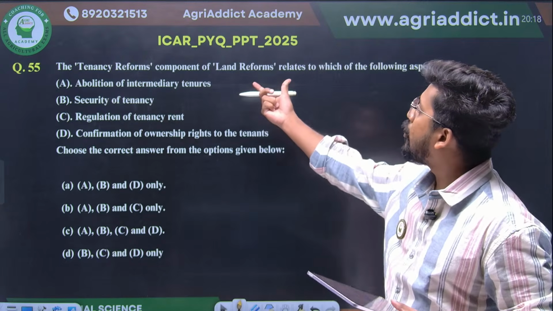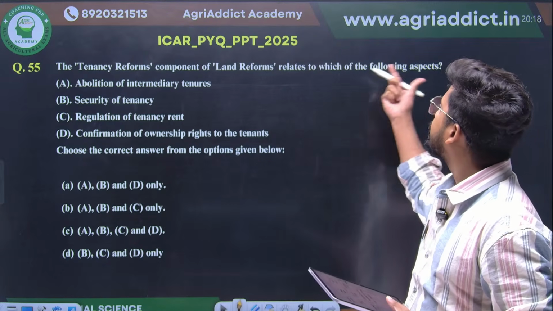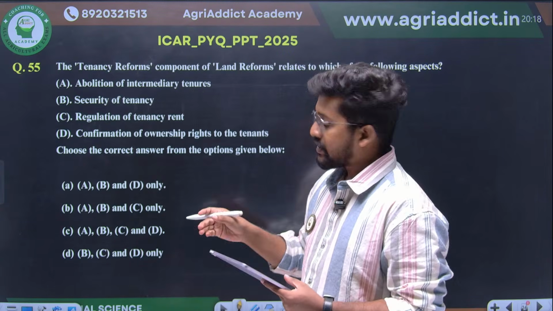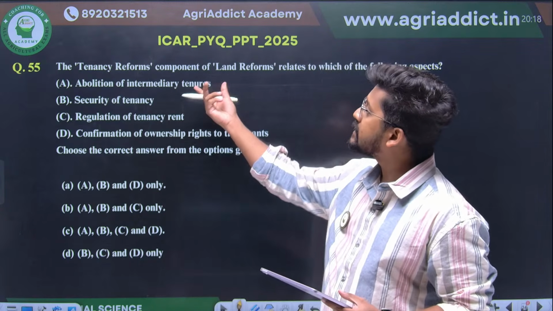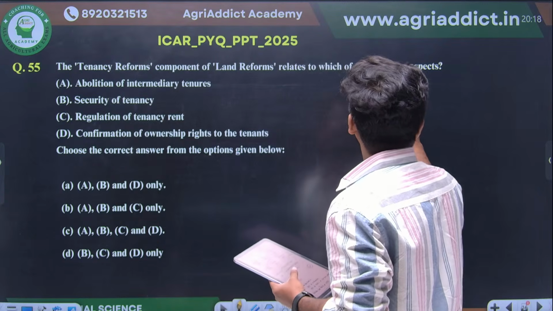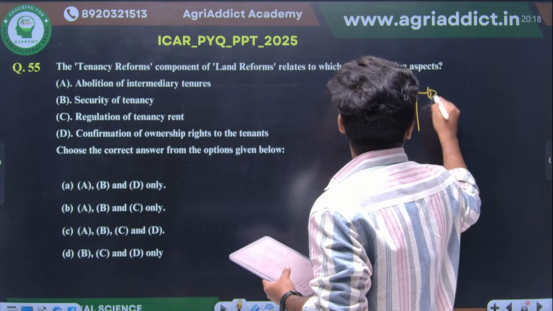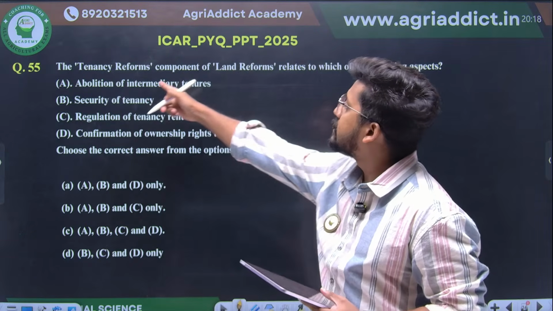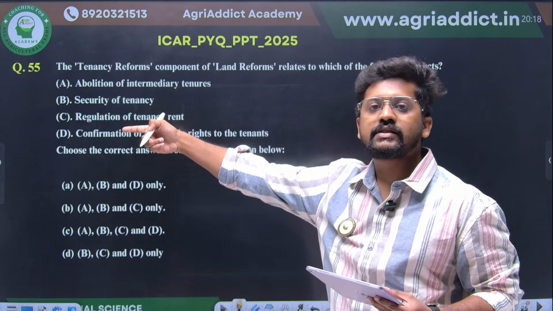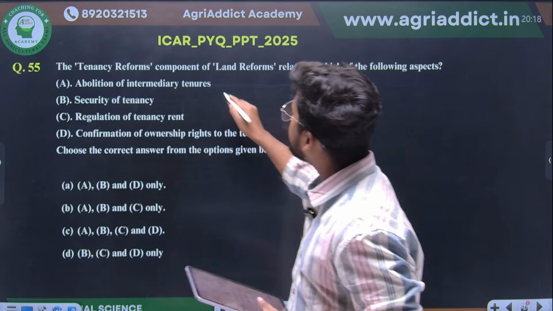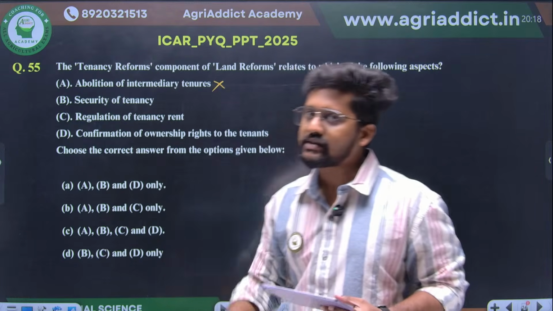Tenancy reforms as a component of land reforms relates to which of the following aspects? Abolition of intermediary tenures is actually not a part of tenancy reforms. Why? Because land reforms actually has three major components. First one is abolition of intermediary tenures. Second one is tenancy reforms. And the third one is the restructuring of the agriculture, right? So abolition of the intermediate tenures will not come under tenancy reforms.